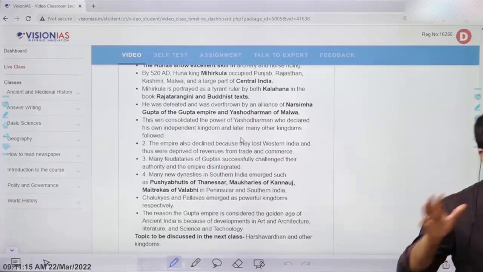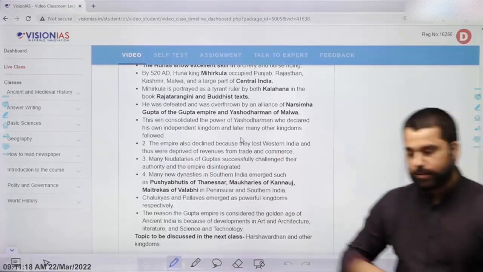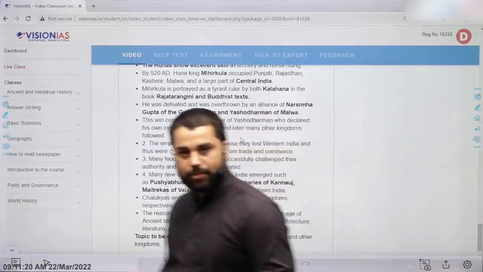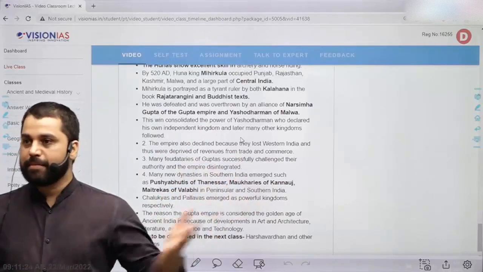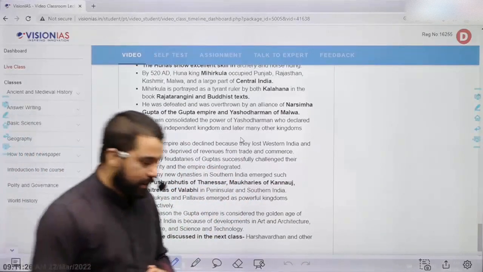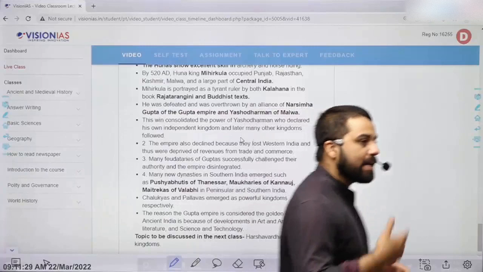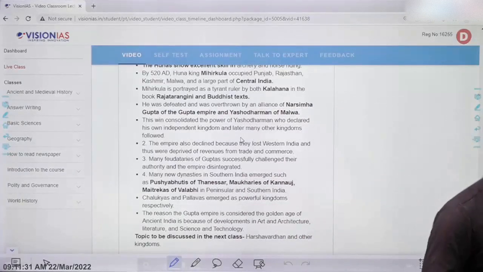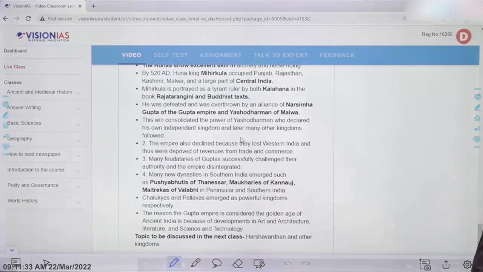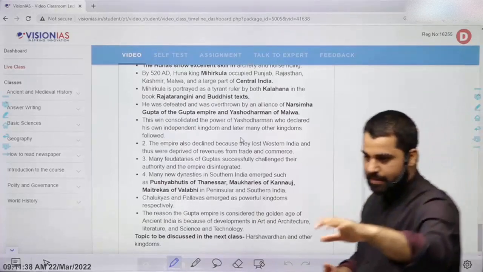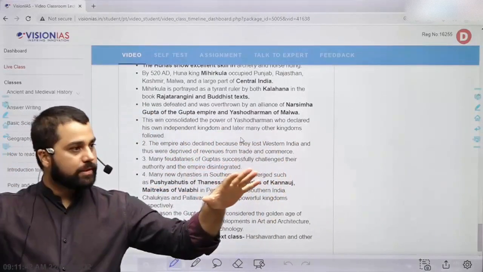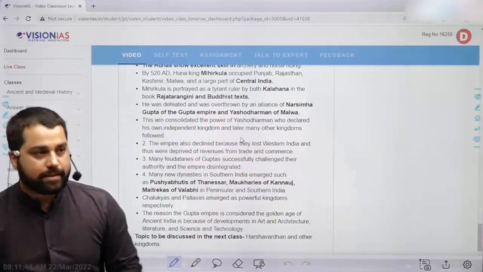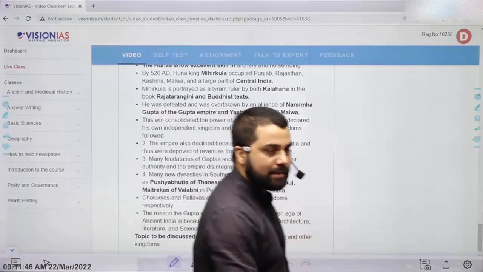Proper medieval India we will talk about separately. For example, from 1000 AD onwards, the advent of Islam in India will be the major part of medieval history. But in ancient history, we cover Harshvardhan and kingdoms like the Pallavas, Chalukyas, Rashtrakutas. There was a very famous struggle over Kannauj, which is right now in Uttar Pradesh. Three kingdoms fought over Kannauj, a famous battle called the tripartite struggle: Palas, Pratiharas and Rashtrakutas.